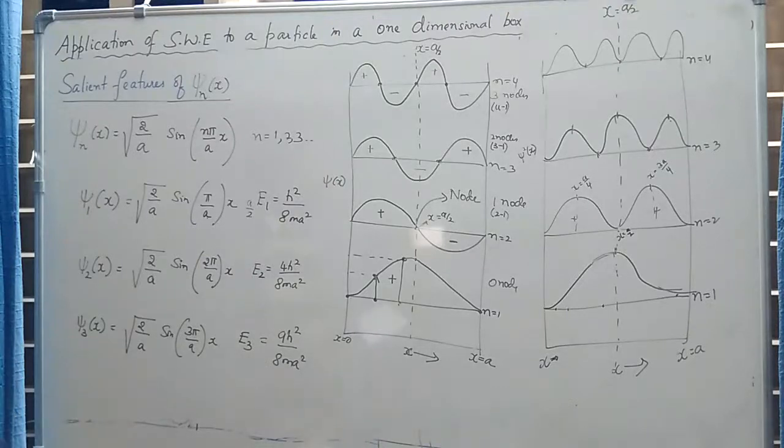We will also discuss a special case of that three-dimensional box, from which we will develop a new concept called degeneracy. In your inorganic chemistry course you have already studied degenerate orbitals, for example d orbitals, so you already know what degeneracy or degenerate orbitals are. We will see that these degenerate orbitals arise because of the application of quantum mechanics.